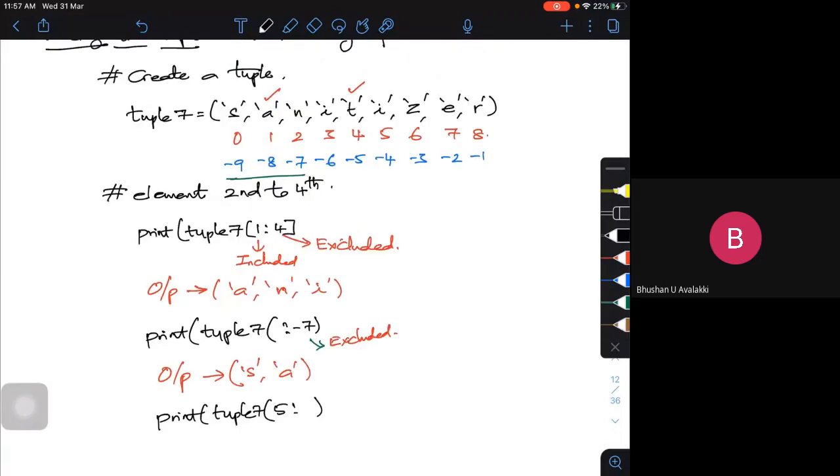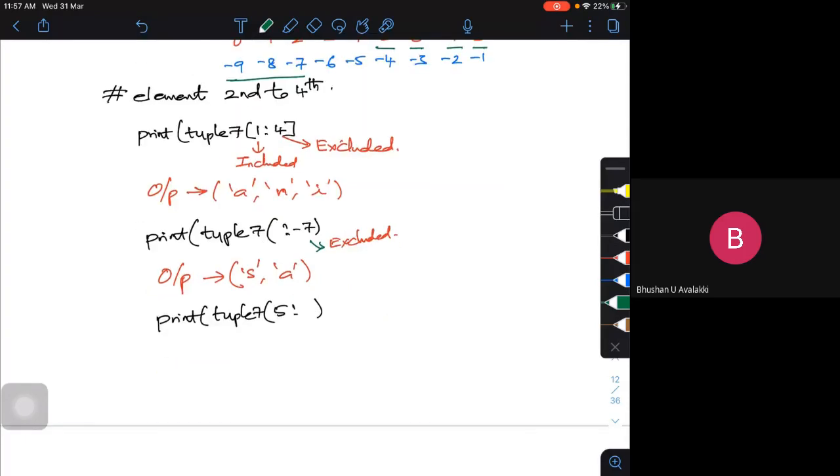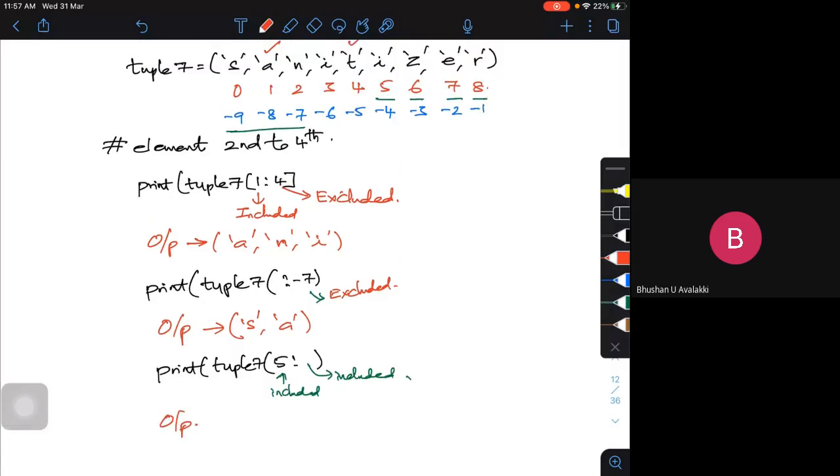What it is going to do is go here and take 5th, 6th, 7th and 8th. This is included. If I leave the end blank, that is also included. So what will be my output for this? It will be I, Z, E and R. All the 4 letters are included.